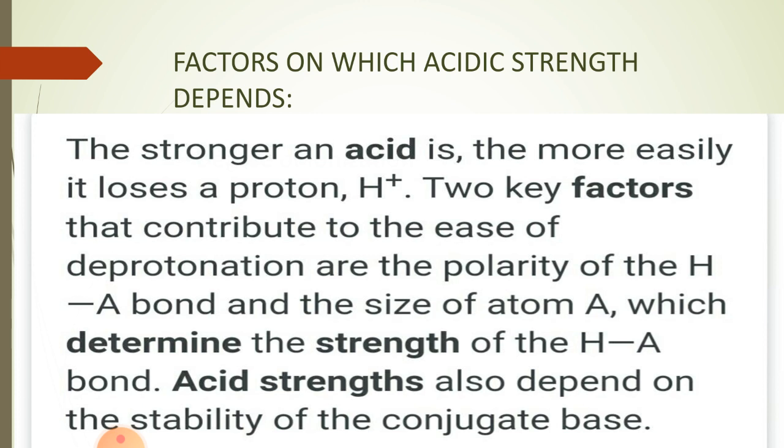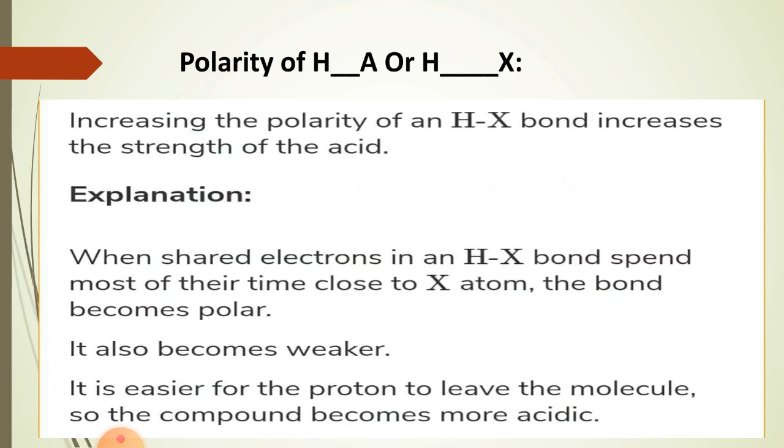And this loss of proton depends upon two factors. Means to say that the two factors are important for the loss of proton from a substance or a molecule. Number one is the polarity of HA. We have discussed in the previous lectures that we generally represent the acidic molecule with HA. And the second factor is the size of the atom A. A is any electronegative element, which determines the strength of the HA bond. Fine. And acidic strength also depends on the stability of the conjugate base.